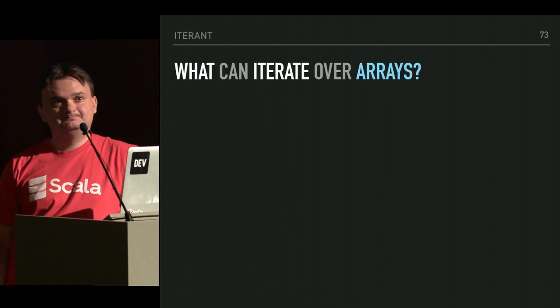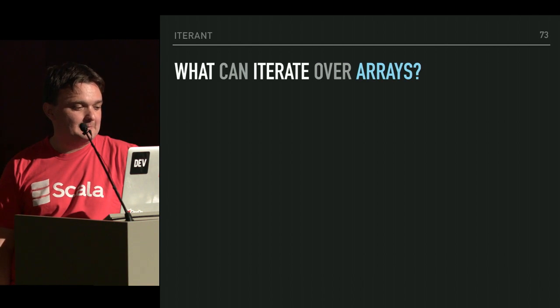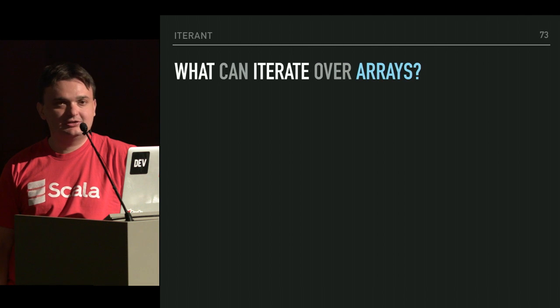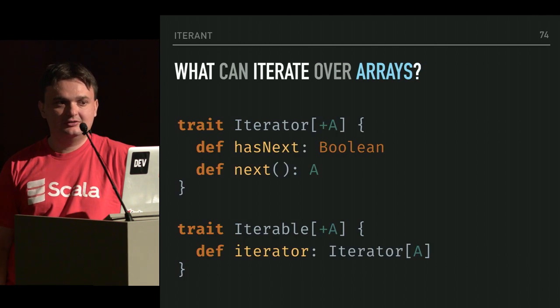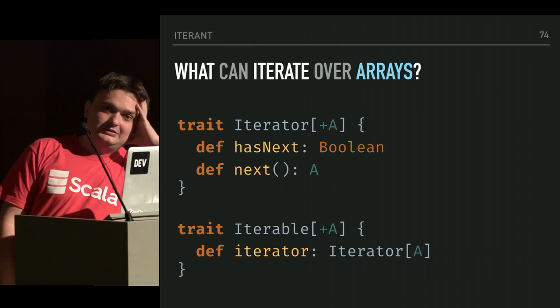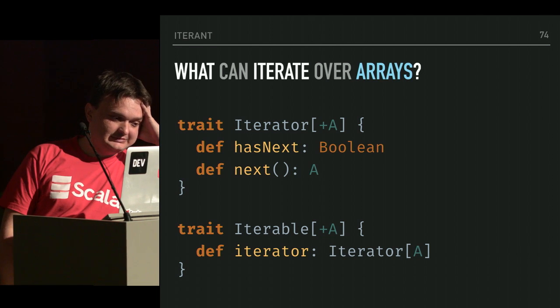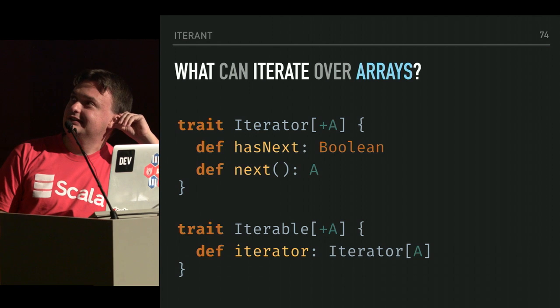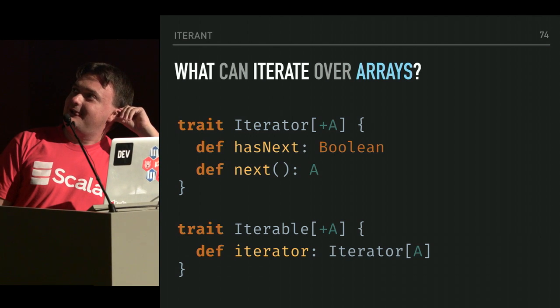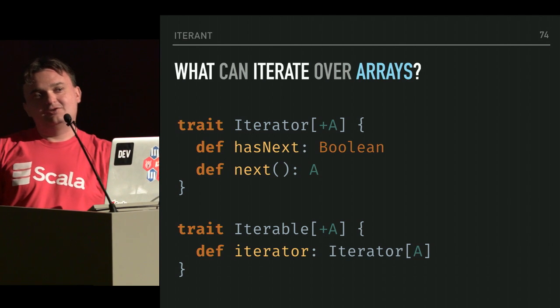So I wonder what can iterate over arrays efficiently just as well as over other data structures. I mean, if we had such an abstraction, I mean, now we know what Iterable is good about.